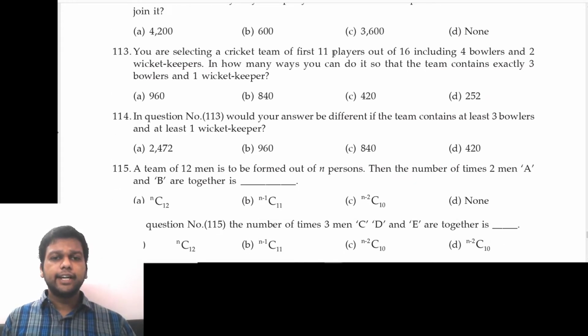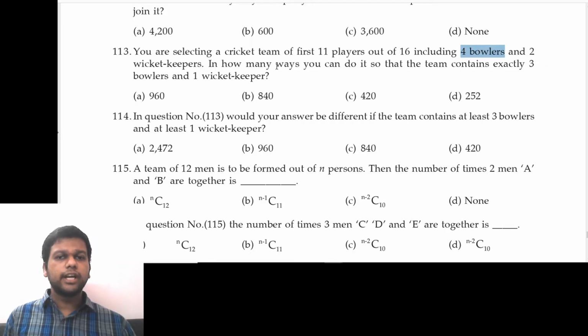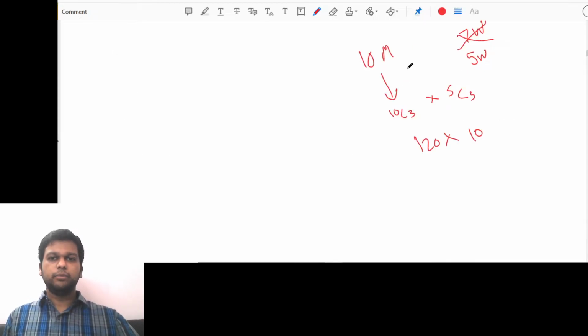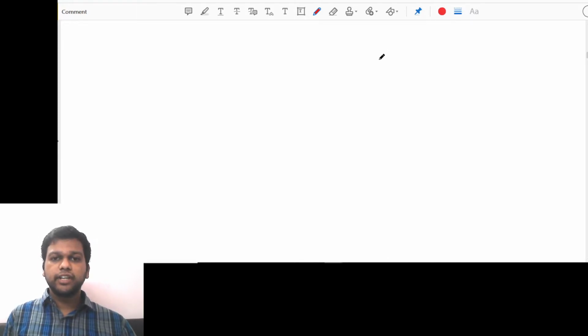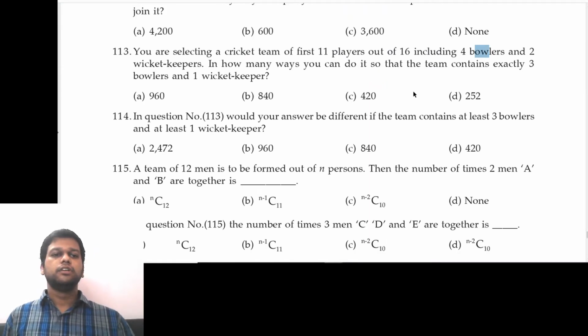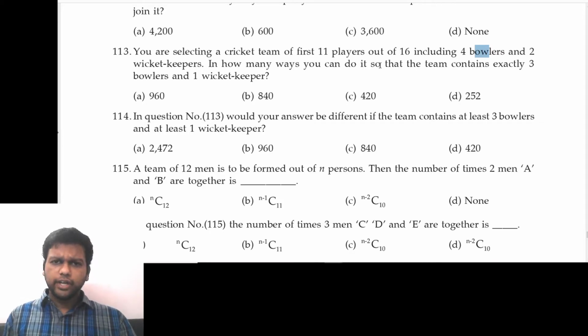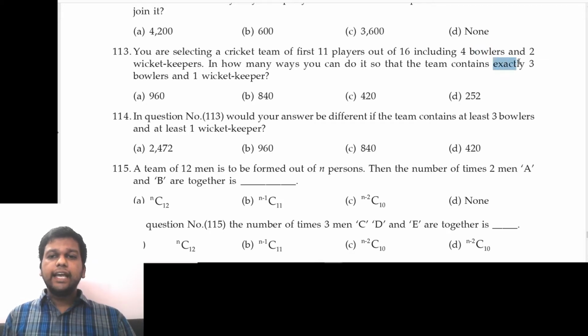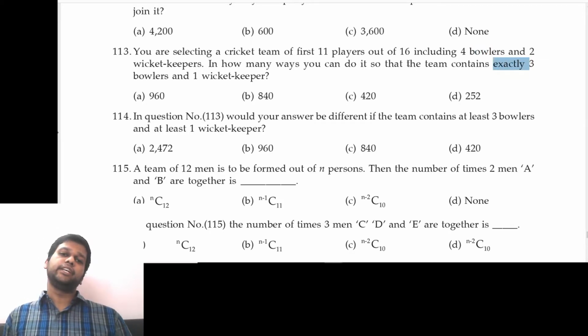You are selecting a cricket team of 11 players out of 16, including 4 bowlers and 2 wicket keepers. That means we have 16 players. Out of that, we have 4 bowlers and 2 wicket keepers, so that is 6, and 10 others, maybe batsmen. In how many ways can you do it so that the team contains exactly 3 bowlers and 1 wicket keeper?